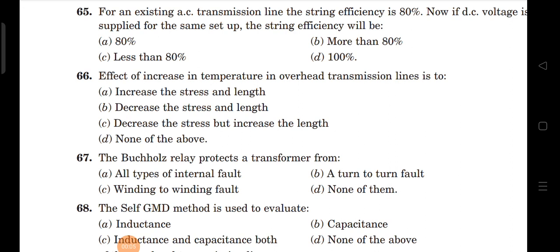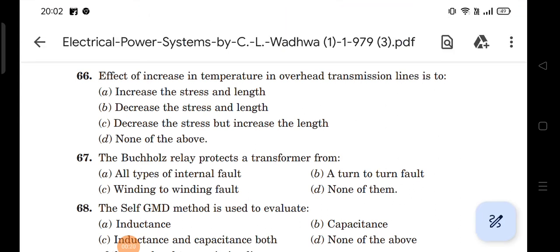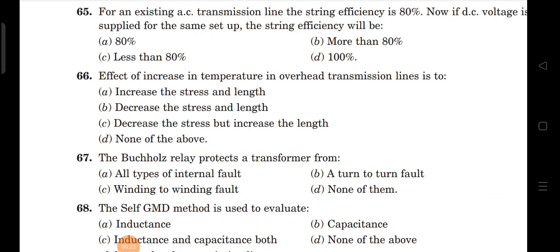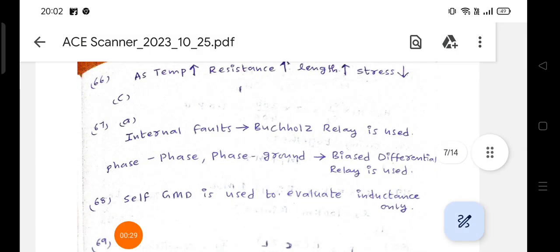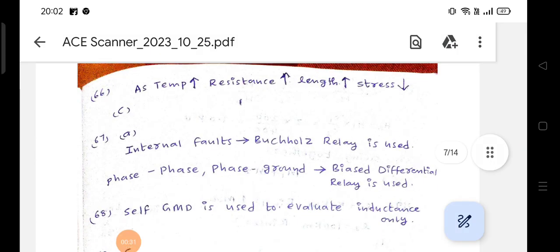Next question. The effect of increasing temperature in an overhead transmission line is... Overhead transmission line is nothing but a conductor, right? In case of a conductor, if temperature increases, that means conductors have a positive temperature coefficient, right? That means if we increase the temperature, the resistance of the conductor increases. As temperature increases, the resistance of a conductor increases.